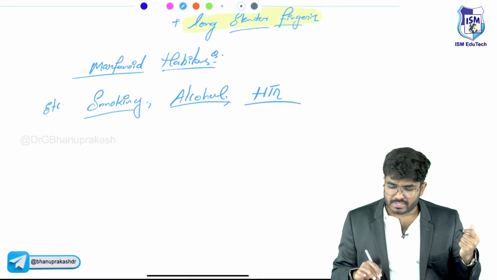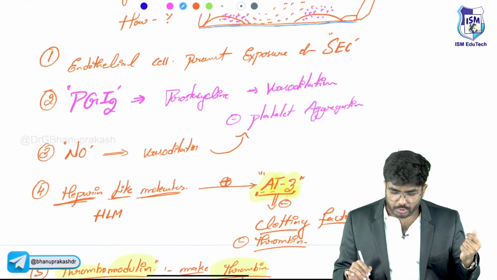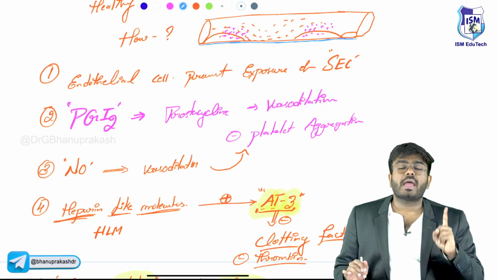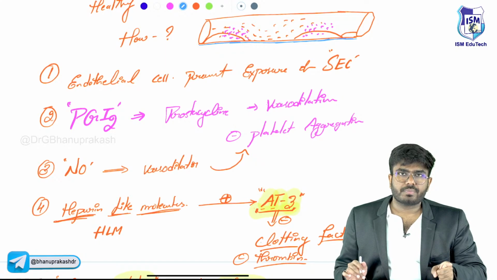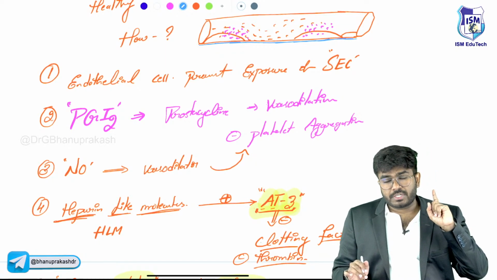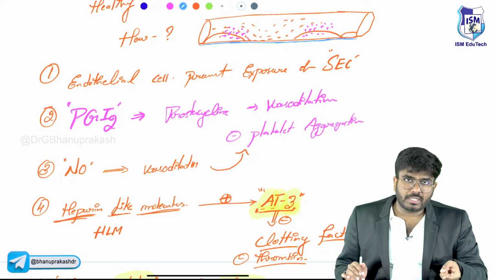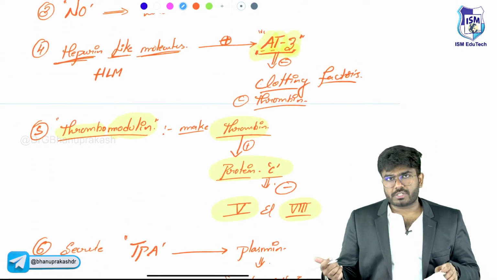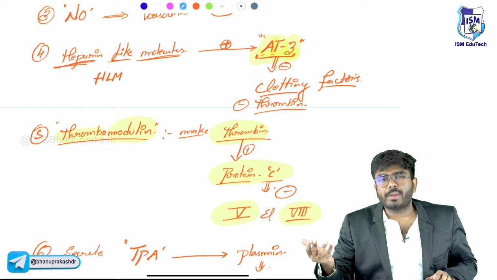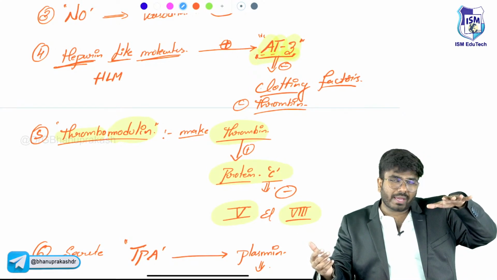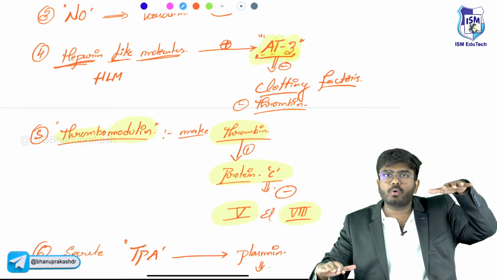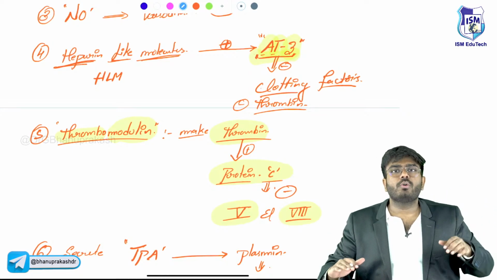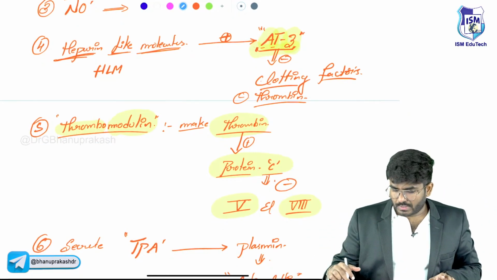Once the endothelial cells are damaged, these protective mechanisms are going to be lost. What are the protective mechanisms? Again, I am telling you, nitric oxide production, prostacyclin production, heparin-like molecules production, and tissue plasminogen activator production, TPA. Thrombomodulin production, these things are not going to happen, so automatically thrombosis. So procoagulants are going to be more, anticoagulants will go down. Nitric oxide, TPA goes down, thrombomodulin goes down. So more clotting, more clotting.